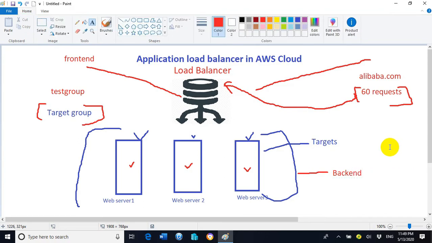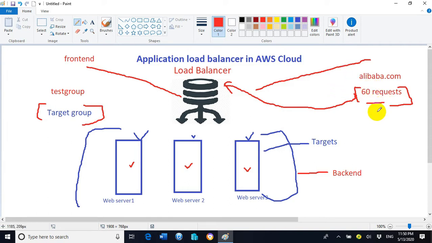So why are we calling the load balancer the front end? Because the user requests which are coming from the internet will first contact the load balancer. So the load balancer is the front end for all the user requests coming from the internet.